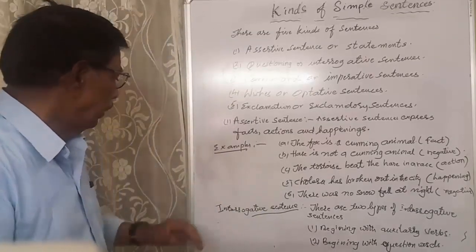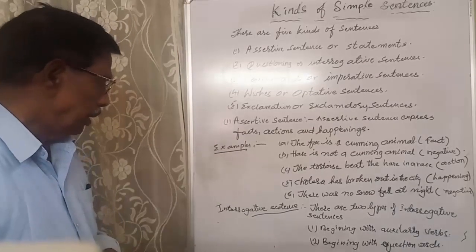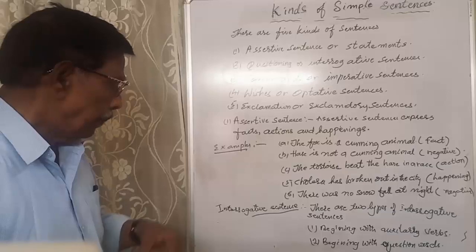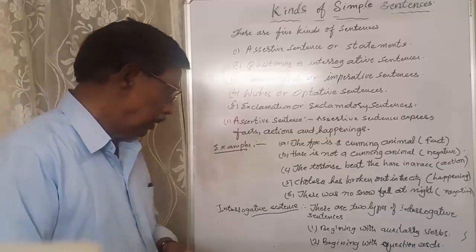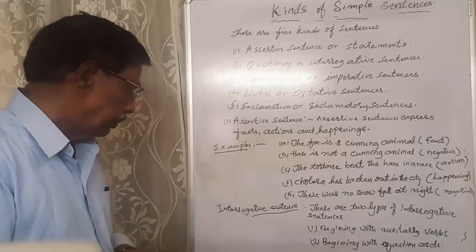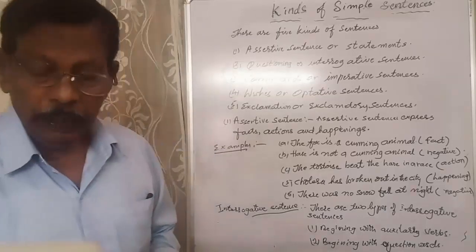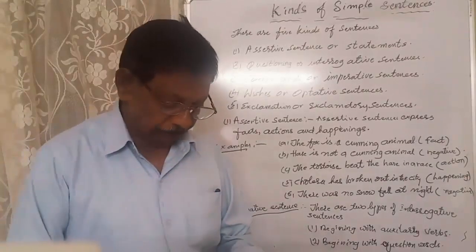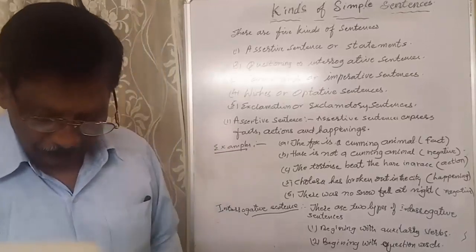Okay. Let us see the examples. There are two types of interrogative sentence. One beginning with auxiliary verbs, and the second beginning with question words. Do you like reading stories?